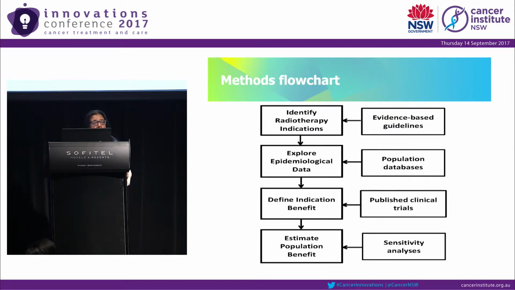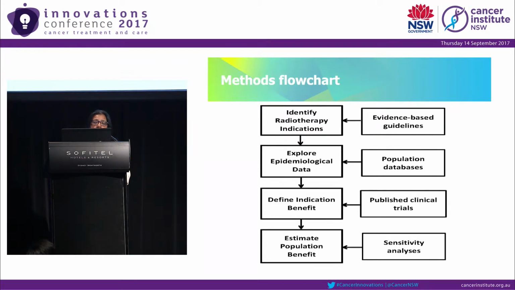We identify the indications mentioned in the clinical guidelines, then explore the epidemiological data, mainly population data, to find the proportion that have those indications. For each indication, these are the clinical scenarios where radiotherapy is offered by clinicians, which I'll explain a bit more later.